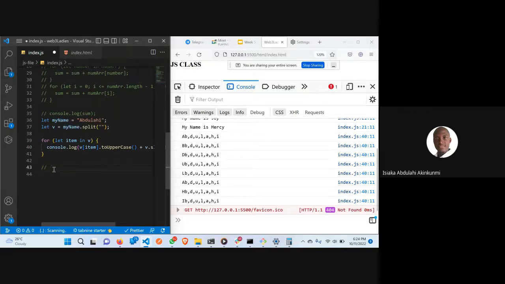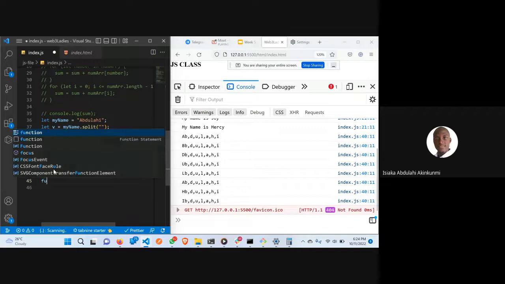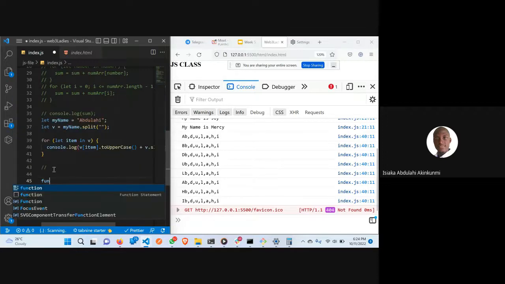Let's just write a function. As you have been taught, this is how to write a function. I'm going to write the same function, uppercase. Let's call it uppercase here. It's going to take a value here. There are different ways we can declare a function, but I'm using this function syntax.